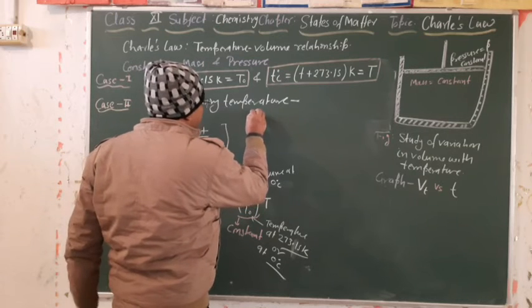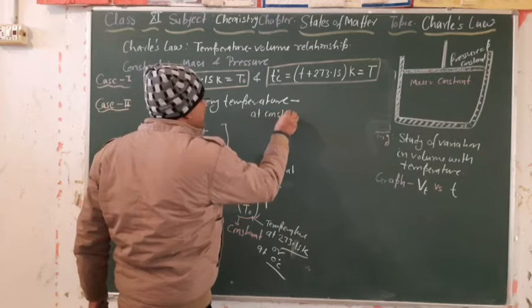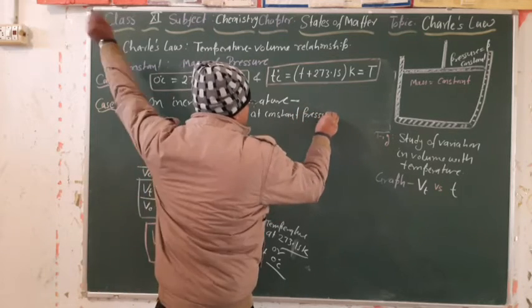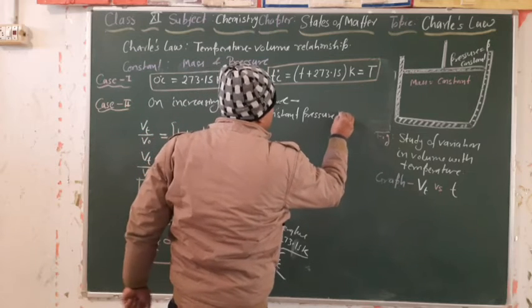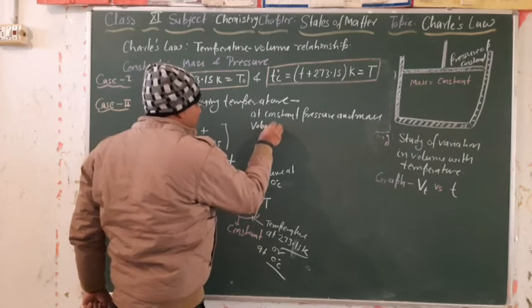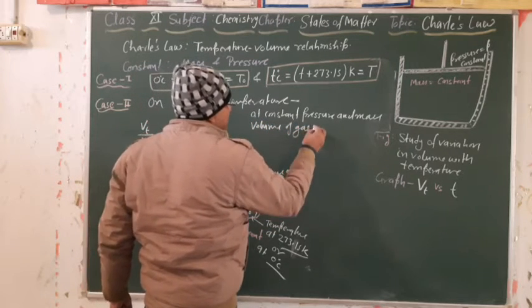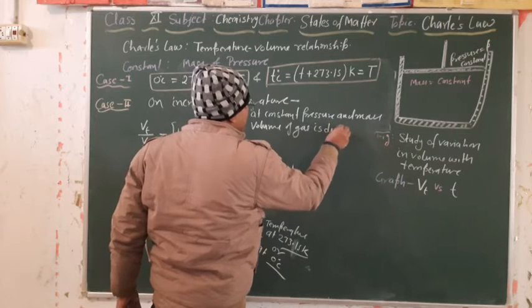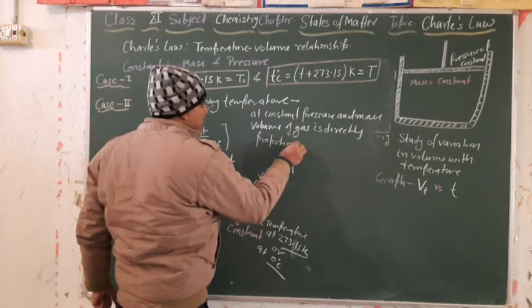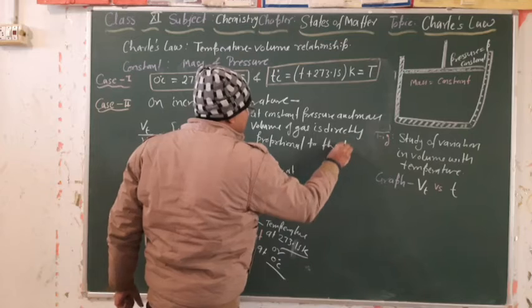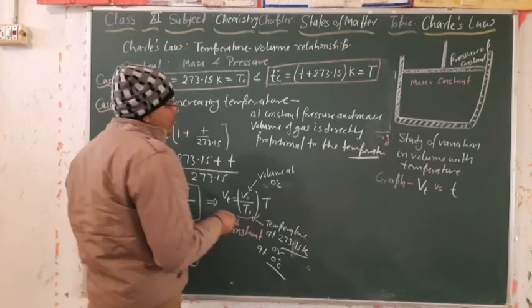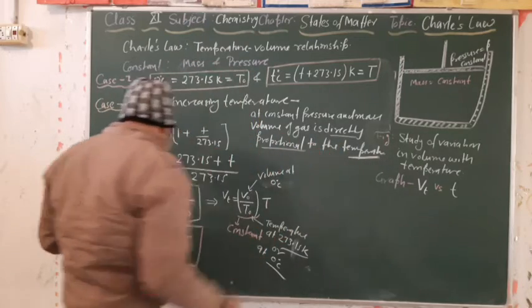We can write here: at constant pressure and mass, the volume of gas is directly proportional to the temperature.